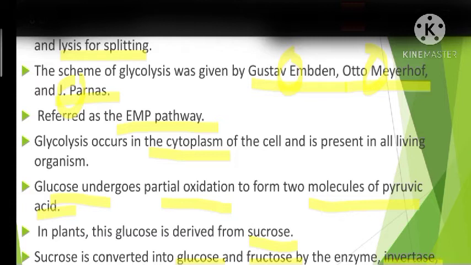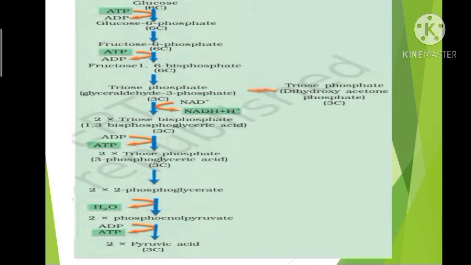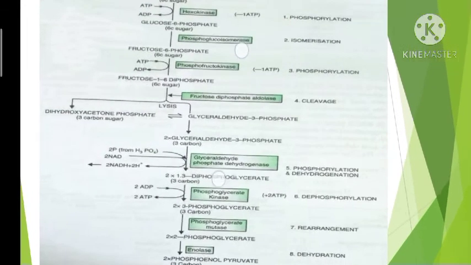Okay, so invertase converts the sucrose into glucose and fructose, and now these two monosaccharides, glucose and fructose, can enter into the glycolytic pathway. So they can be used in glycolysis, and they can be converted into two molecules of pyruvic acid. Okay, this is the schematic representation of glycolysis. Now we can see glycolysis in detail.